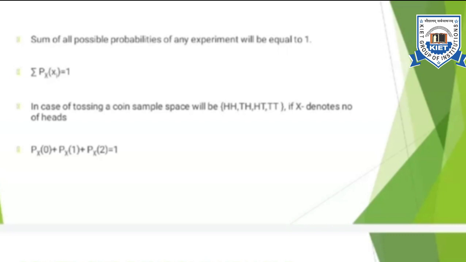So I can write it as the summation of P(X = xi), which will always be equal to 1. So in case of tossing a coin twice, xi will be 0, 1 and 2, and you can see from the experiment that the sum of all the probabilities will come out to be 1. In case of tossing a coin, the sample space will be HH, TH, HT and TT, and if X denotes the number of heads, the probabilities of all the possible values of X turn out to be 1.